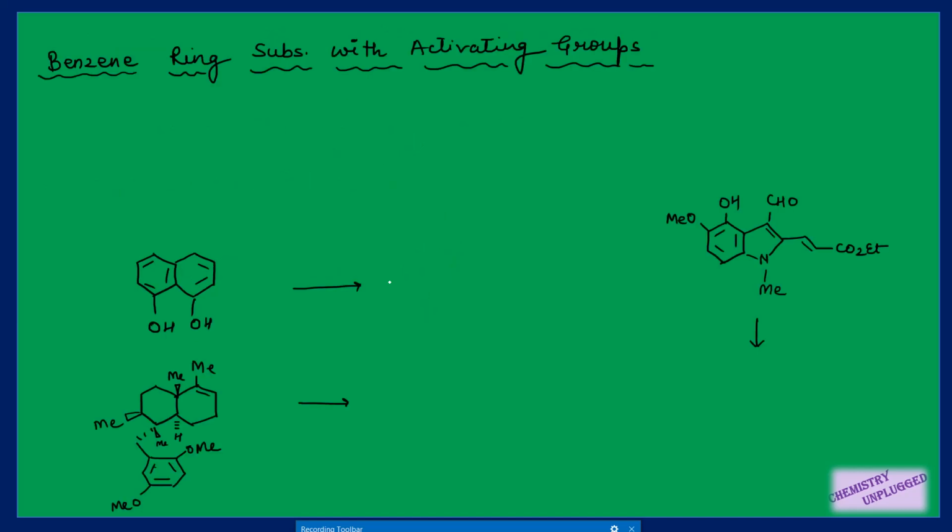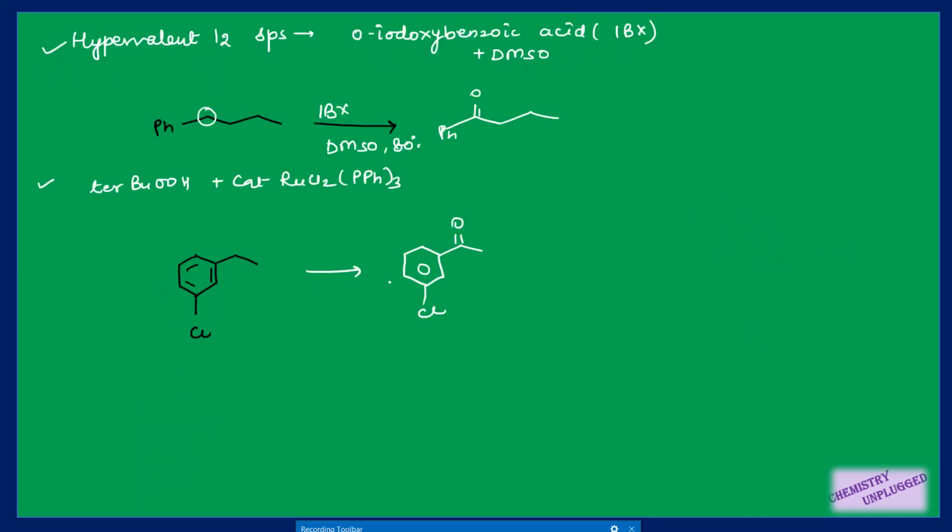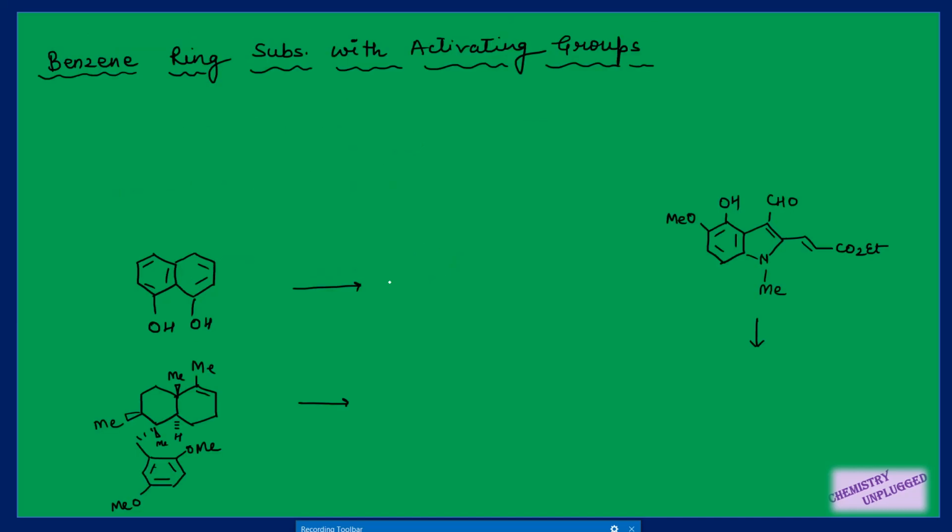Up to this stage we have seen the benzene ring which is not active in nature, because there is no activating group attached to it. But if my benzene ring is substituted with an activating group, then what will happen?